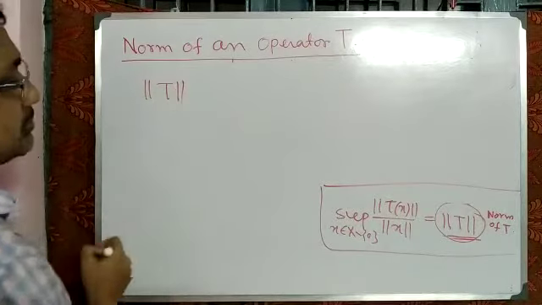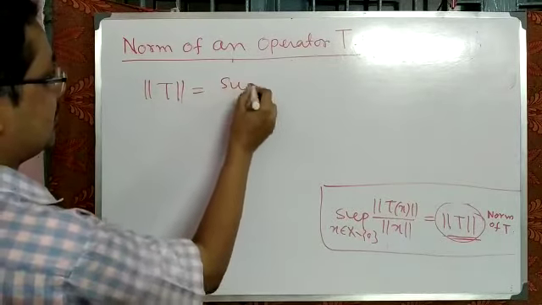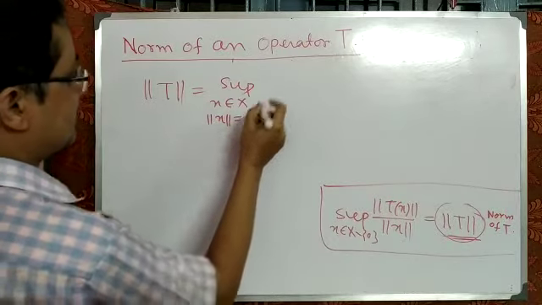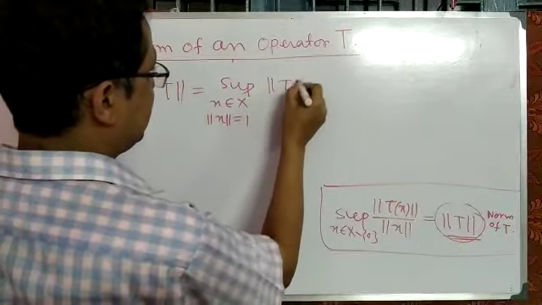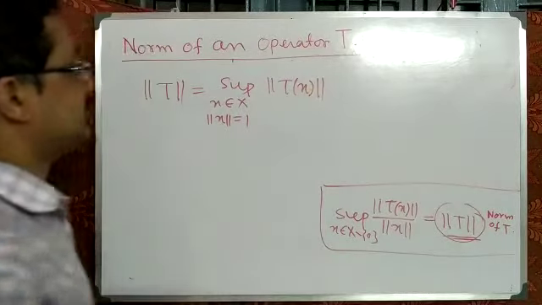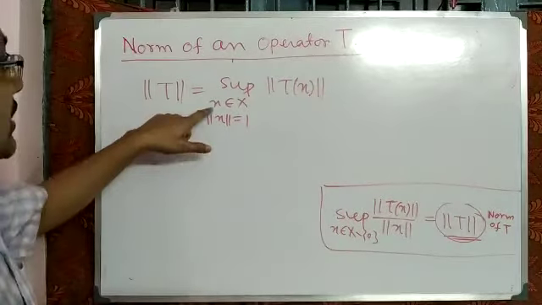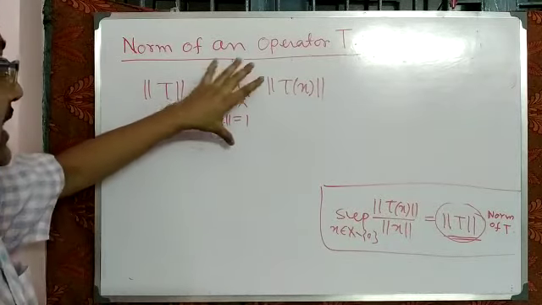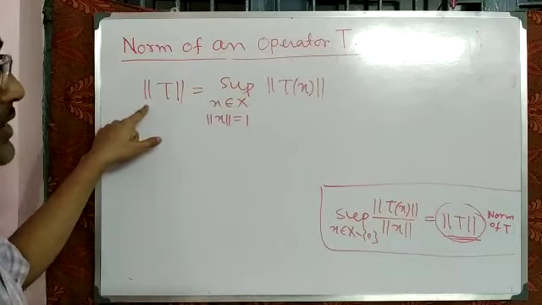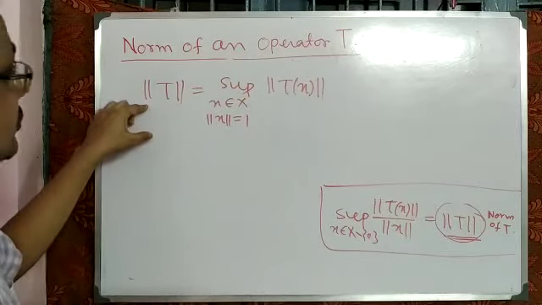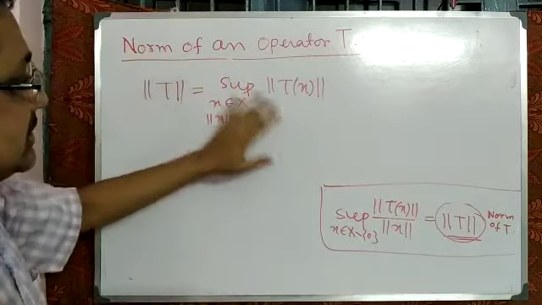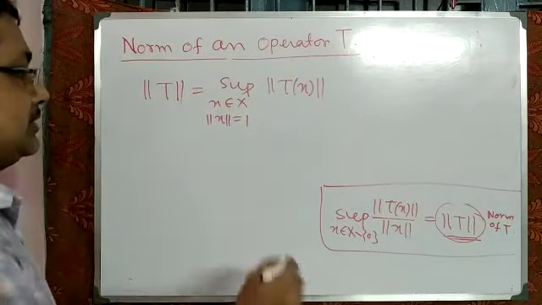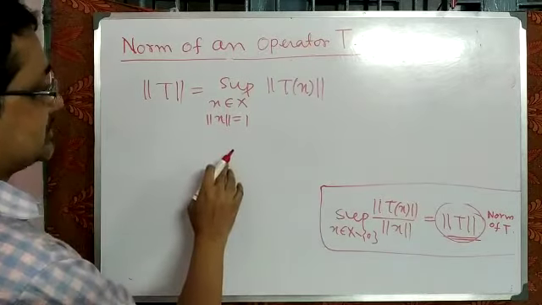The alternate definition of the norm of an operator is equal to the supremum over x belonging to capital X, norm of x equal to 1, of the norm of Tx. That is the alternate definition. If you take the supremum over all x belonging to capital X such that the norm of x is equal to 1, then that value is equal to the norm of the operator. So these two values are the same.